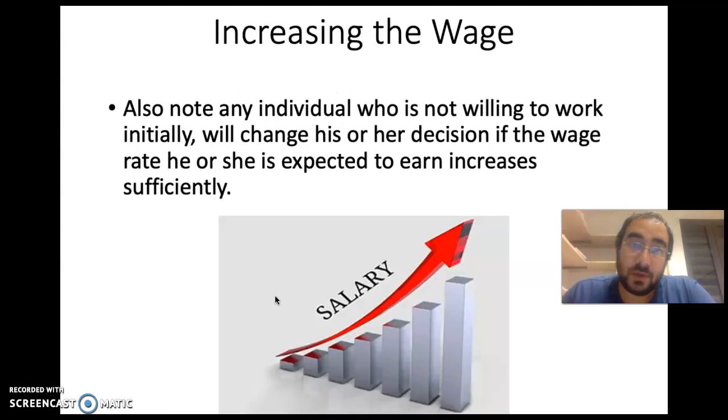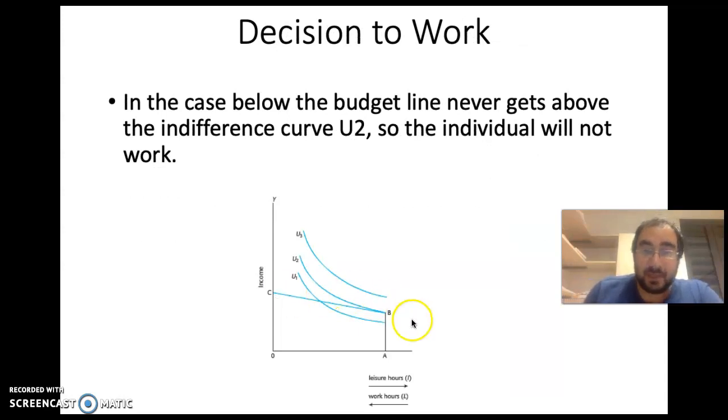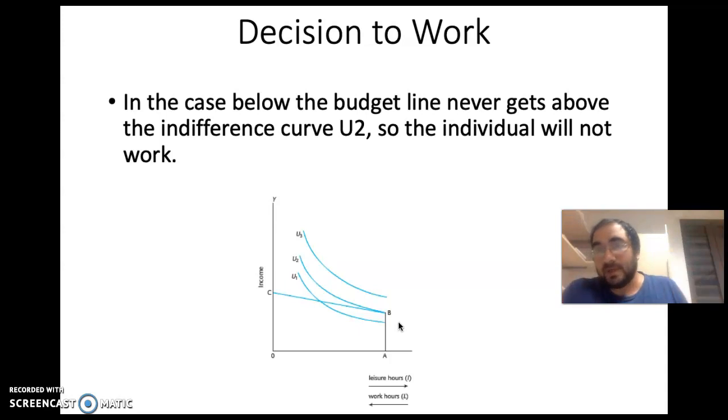So what will happen if we increase the wage? When we increase the wage, this curve will get flatter, and at a certain point, our curve will be steeper than the U2 curve at B. At the very point when our curve becomes steeper than U2 at B, our individual will decide to work.